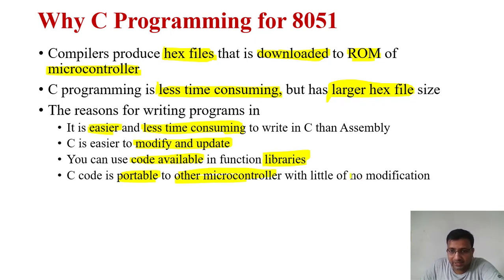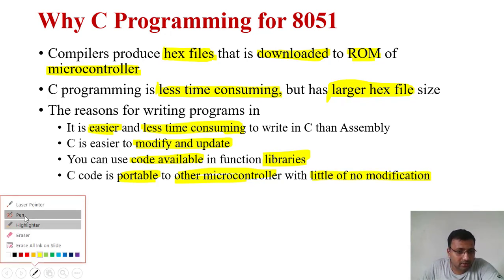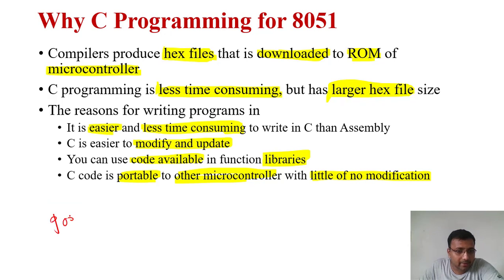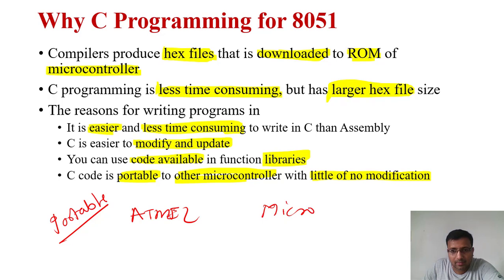Another very good advantage is that C is portable to other microcontrollers with little or no modification. So this is very important. It is a portable language. What do you mean by portability? Portable means you can use the same C code for different microcontrollers. Suppose you have an Atmel controller and you have a Microchip controller. Those controllers have different instruction sets.